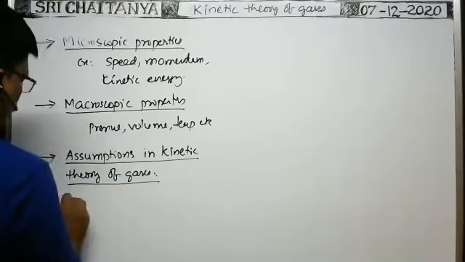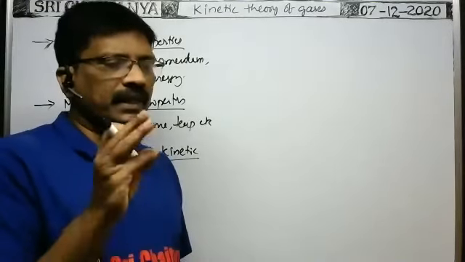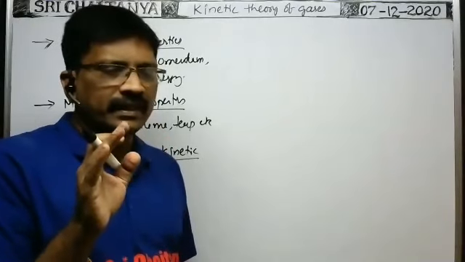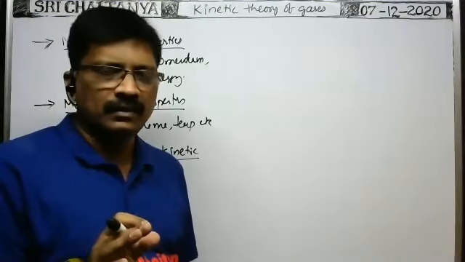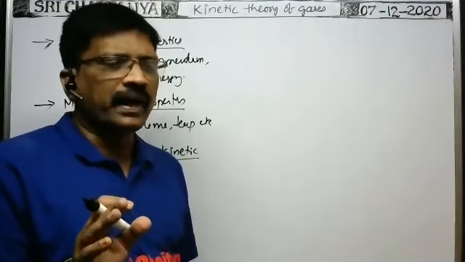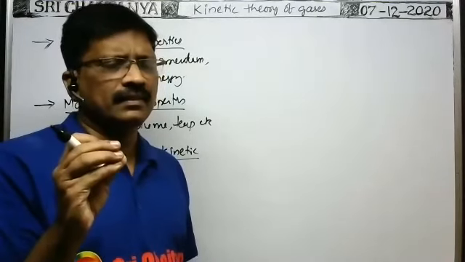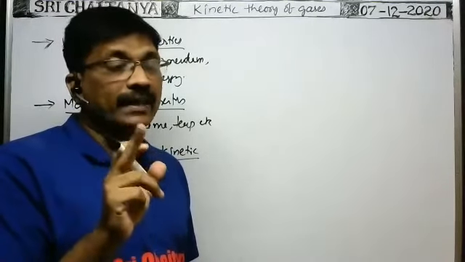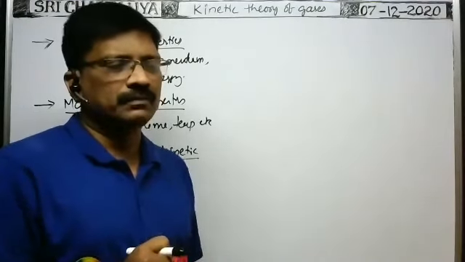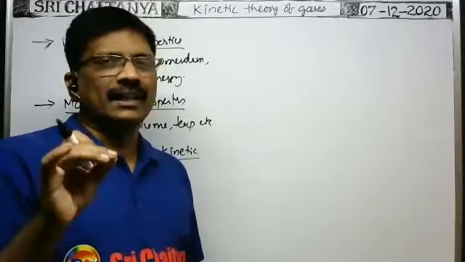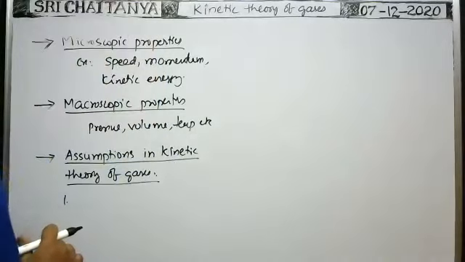Every gaseous atom or molecule is treated as a point-size particle, because the atom has a size of 10 to the minus 10 meter, meaning 1 angstrom diameter. That means it is very small. That's why atoms or molecules can be treated as point-size particles. That is the first assumption.